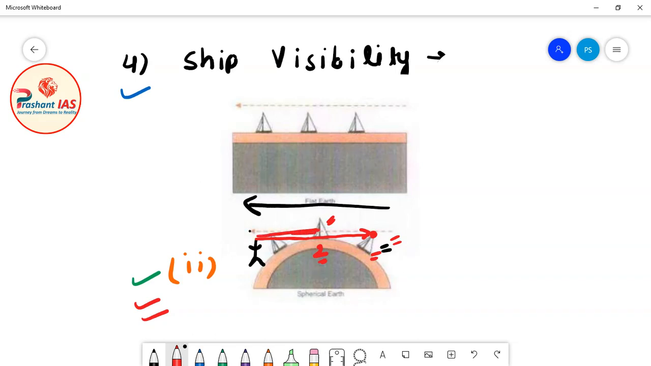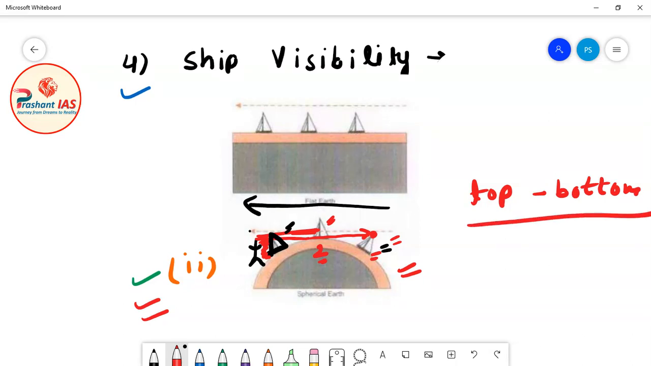And when the ship comes to the third position, meaning when the ship is closest to the person, in this position you can clearly see that now the person is able to see the entire ship. So what is happening here? The visibility of the ship is gradually increasing from top to bottom.